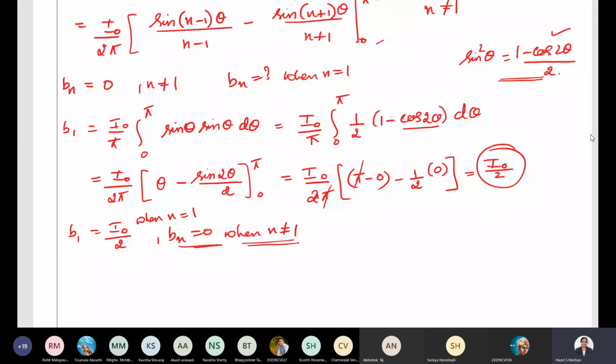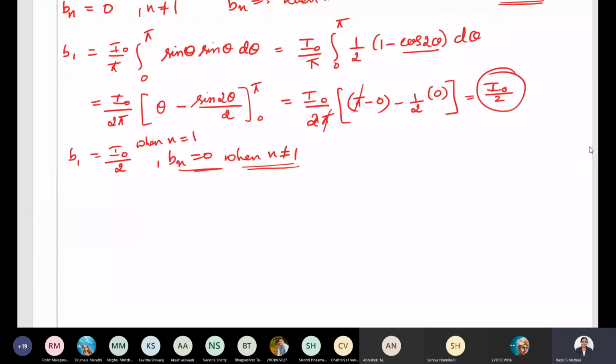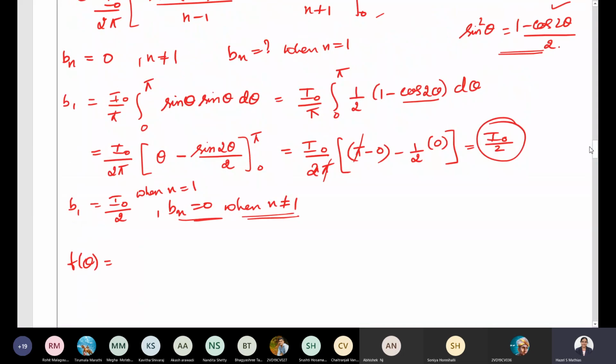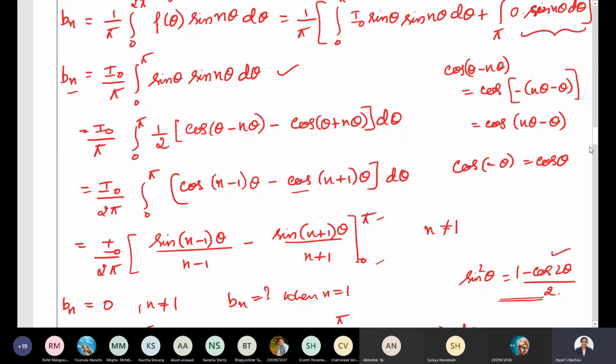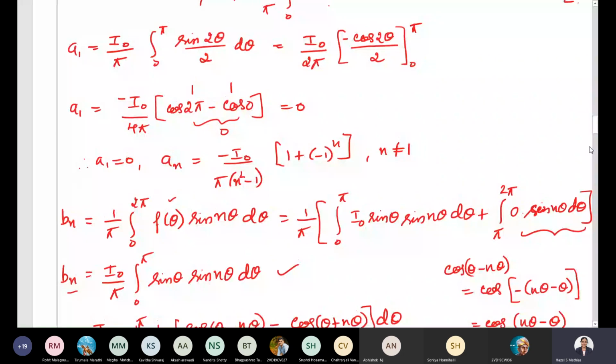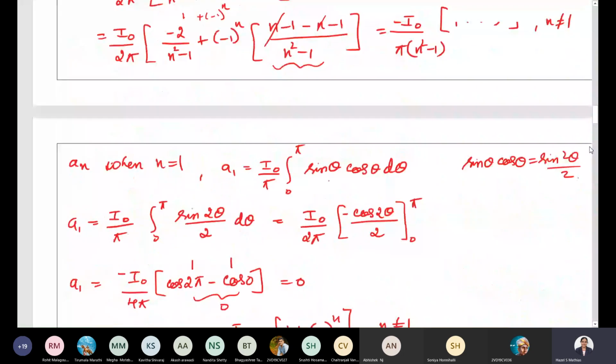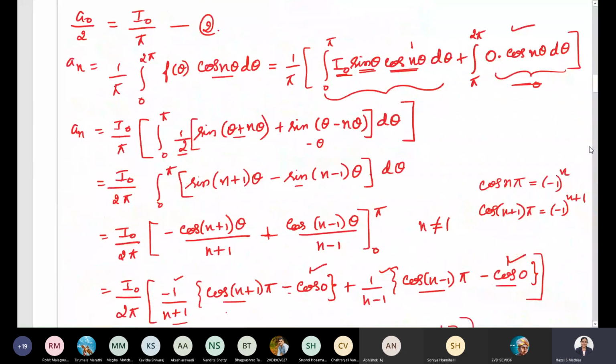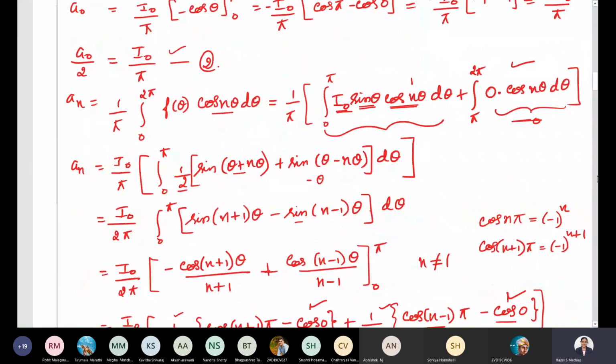So now what do we have? We have to write the expression. Substitute everything in 1. We get the Fourier series expansion of f of theta. F of theta is, sorry, A naught by 2. We have A naught by 2 as I naught by pi.